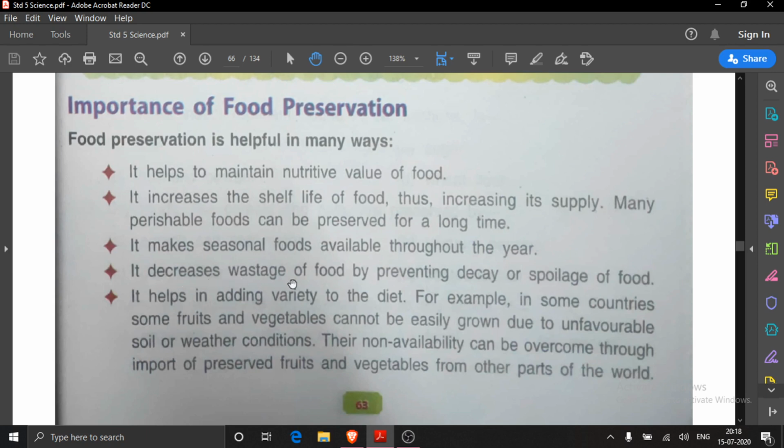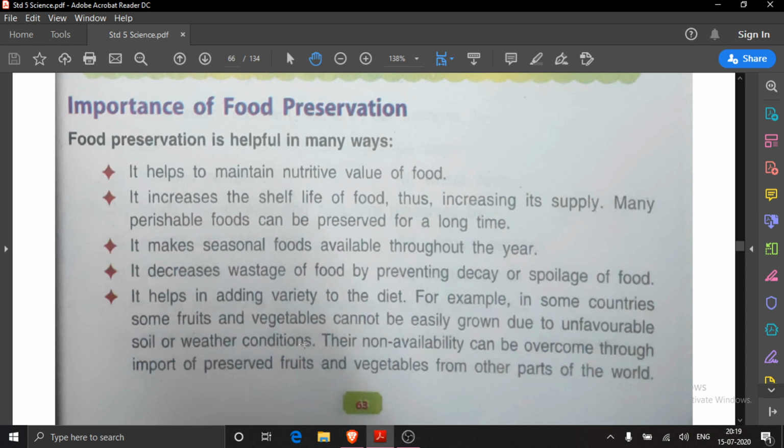Next is, it decreases wastage of food. If food is preserved, then food will not be spoiled, and if food is not spoiled, then no wastage of food will be there. By preventing decay or spoilage of food, it helps in adding variety to the diet. With the help of food preservation, we can eat various types of diet. For example, in some countries, some fruits and vegetables cannot be easily grown due to unfavorable soil or weather conditions.